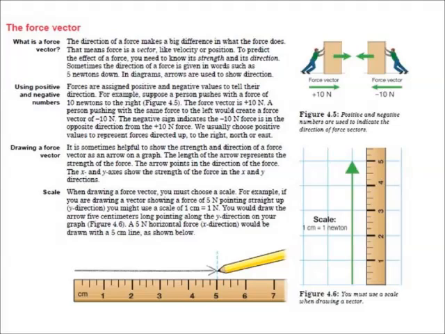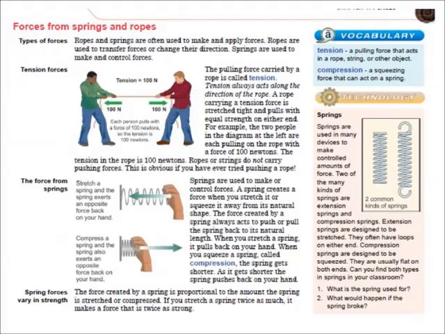Ropes and springs are often used to make and apply forces. Ropes are used to transfer forces or change their direction. Springs are used to make and control forces. The pulling force carried by a rope is called tension. The tension always acts along the direction of the rope. A rope carrying a tension force is stretched tight and pulls with equal strength on either end.